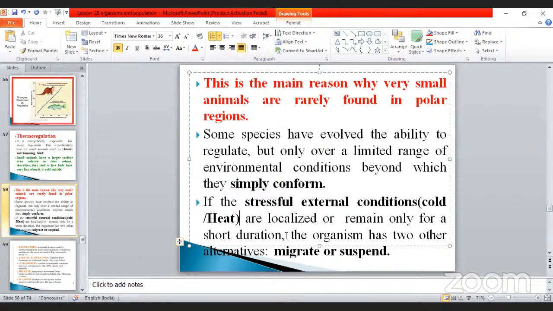The organism has two other alternatives: migrate or suspend. What is migrate? Suppose the cold season is there. The animals can migrate from the cold area to somewhere else. Or sometimes it may be suspended. That we are going to discuss. What is meant by suspended? What is meant by migration?